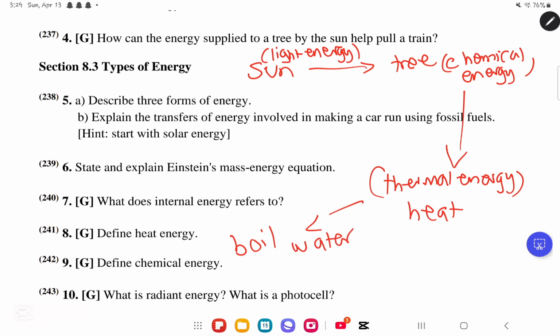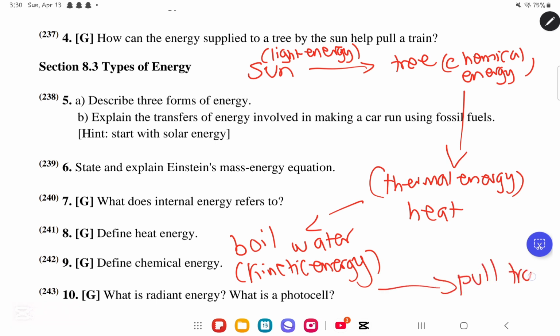So what happens? This thermal energy, we will use it to boil the water, so the water will gain kinetic energy, okay? So it will start to move. So this kinetic energy, what? It will be used to move the train, or it will be used to pull the train.